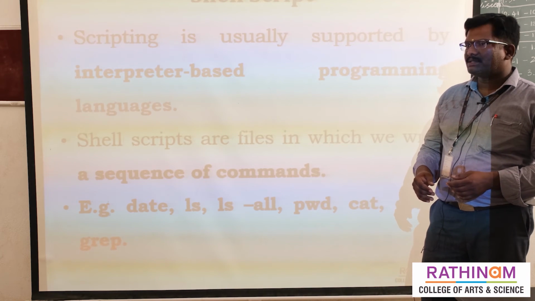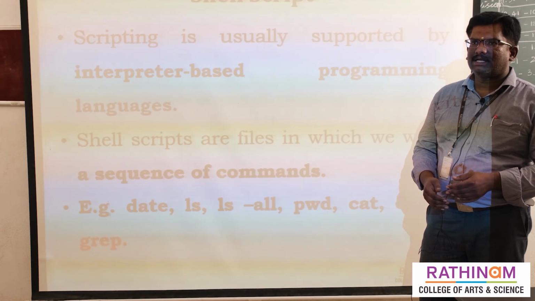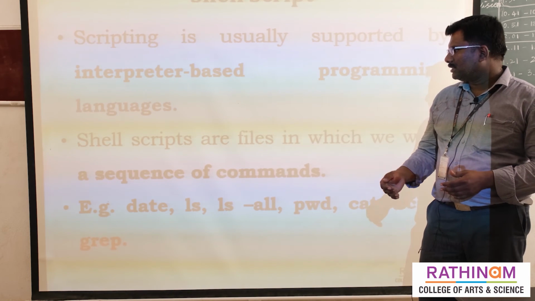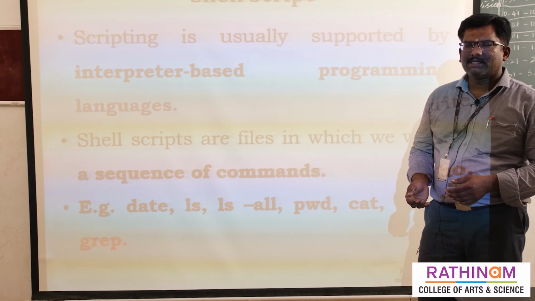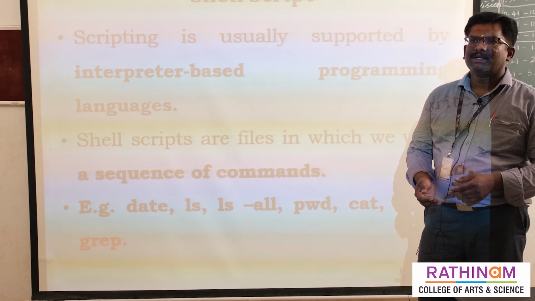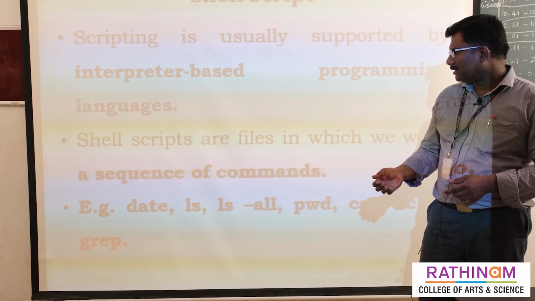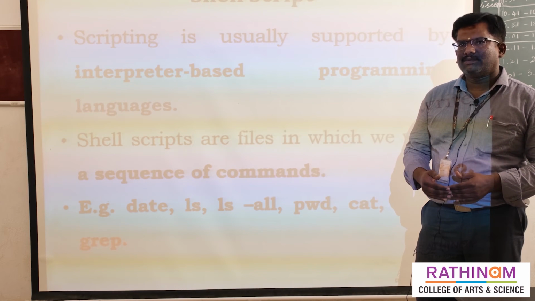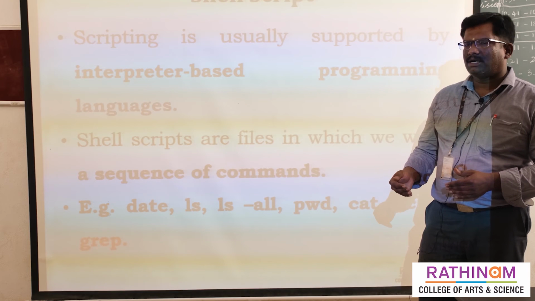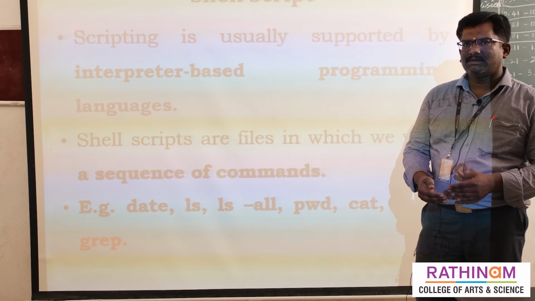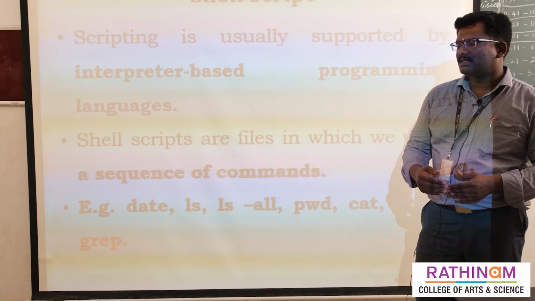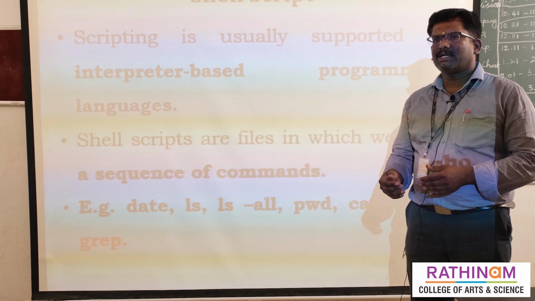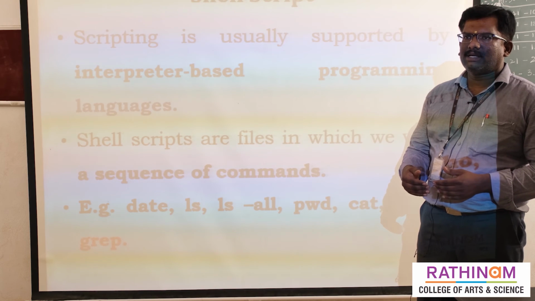A shell script is one of the files, and it contains a sequence of commands, many commands in sequence. For example, the date command gives the current date and time. The ls command is used to list the files and folders, and ls -all lists the files and folders with all details. Then pwd means present working directory, and also the cat command and echo command.